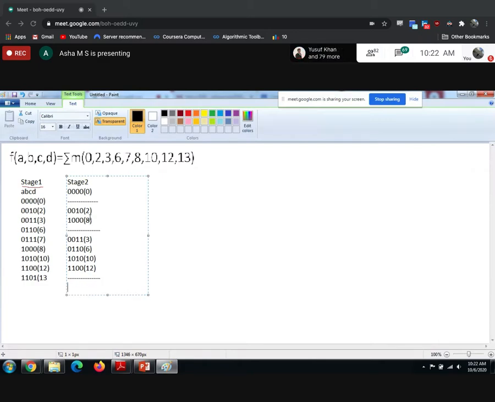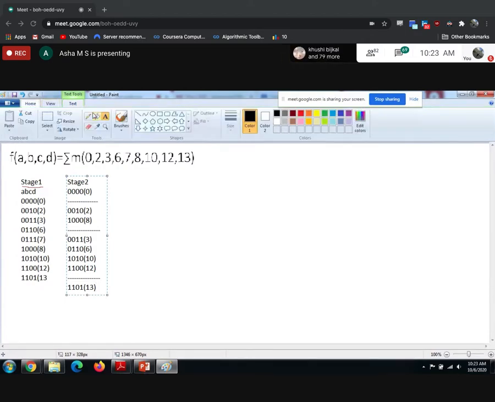So we are going to make the groups depending on the number of ones. Then the number of ones which are 3, that is only 1, 1, 1, 0, 1, that is 13. So this is your stage 2 or step 2. Are you clear with this?